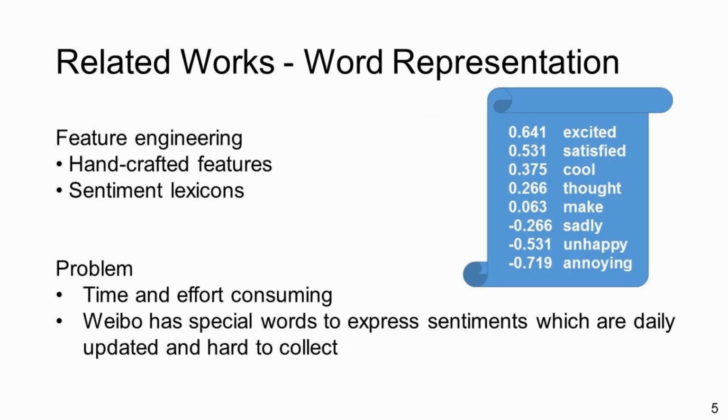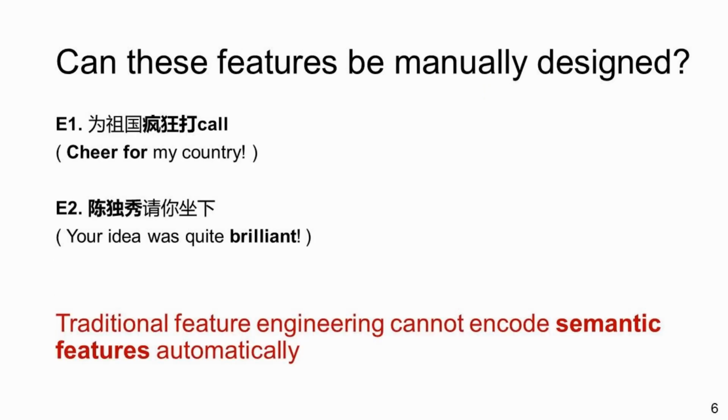Because words are the smallest unit of a microblog text, understanding the meaning of words is very important for sentiment analysis. Some existing studies try to design features of words by building sentiment lexicons or doing other handcrafted feature engineering, but these methods have some problems. First of all, it wastes a lot of time and effort. Besides, because of the colloquial writing style of microblog, the sentiments are not always expressed in a usual way. It can be expressed by abbreviation or slang words rather than formal sentiment words.